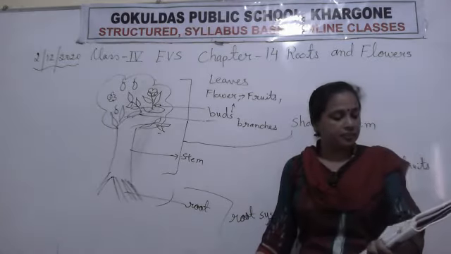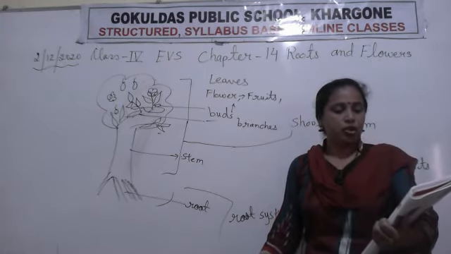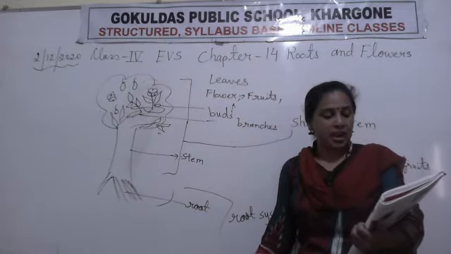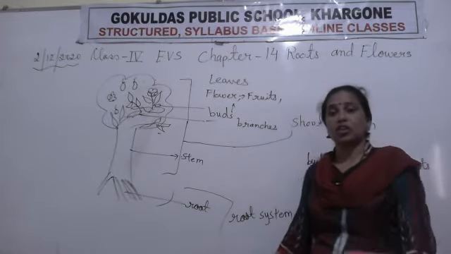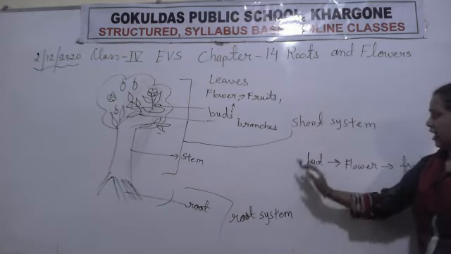Now after that, if you look at the plant, you will find that it has two main parts. The plant has two parts, that is the root and shoot. Root and shoot.